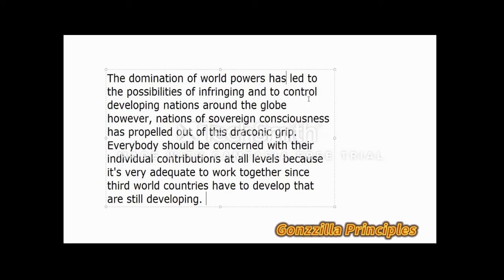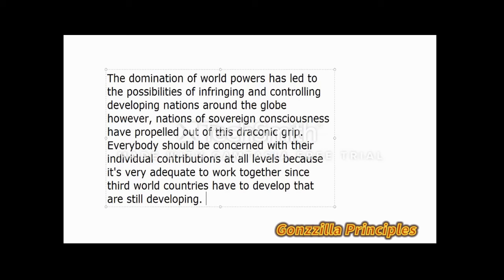Remember, infringement is a gerund in continuous form, so I have to just take away this infinitive here. Then I have this in continuous form. Academics to controlling developing nations around the globe. However, nations of sovereign consciousness have. Remember, referring to nations here as a keyword, so this has to change to have. Okay, propelled out of this draconic breed.